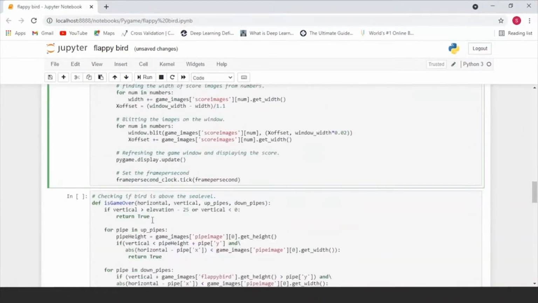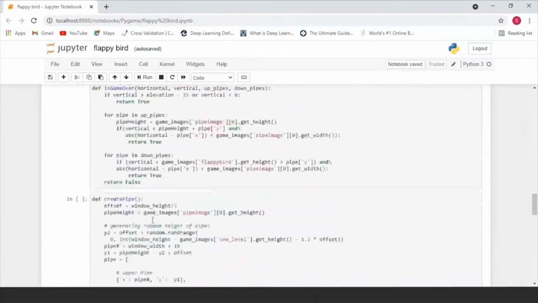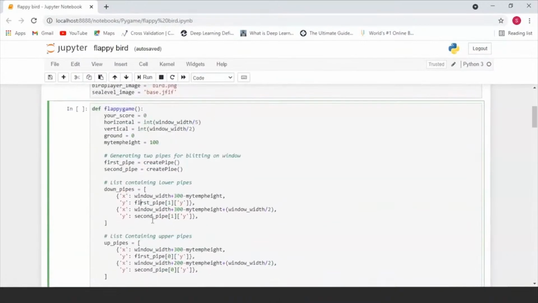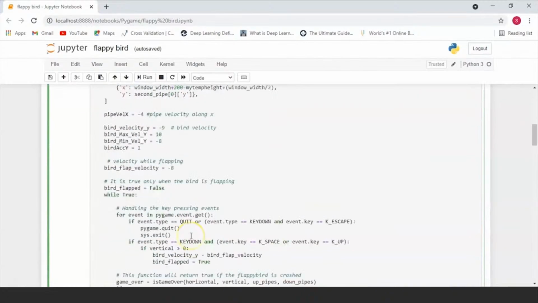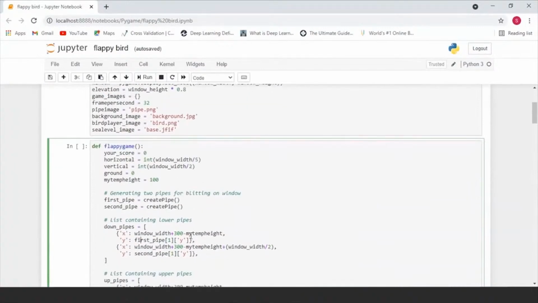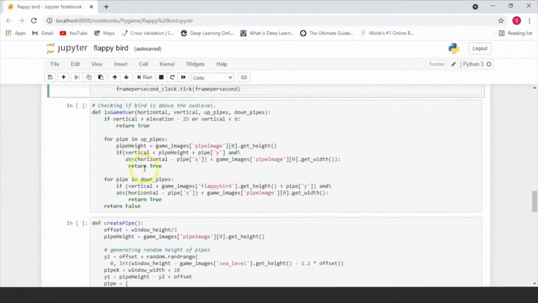Now here we are going to be coming into our Python game loop. The first thing that we talk about in our Python game is that you have to have some initialized variables, right? And you have to create some important components of the game. So the first thing that you have is the Flappy game, which is the game itself. The next thing that we have here is to check if our game is over. This is going to happen under two conditions. One is that the bird hits the pipe, and the second condition is that the bird falls into the sea.